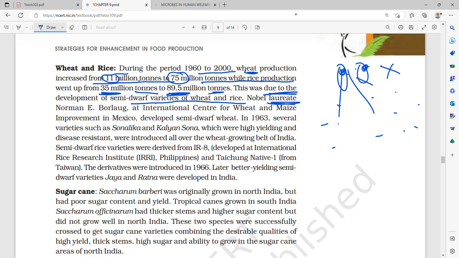Nobel laureate Norman E. Borlaug at the International Center for Wheat and Maize Improvement in Mexico developed the semi-dwarf varieties. These are all very important lines. So this entire part is actually important.